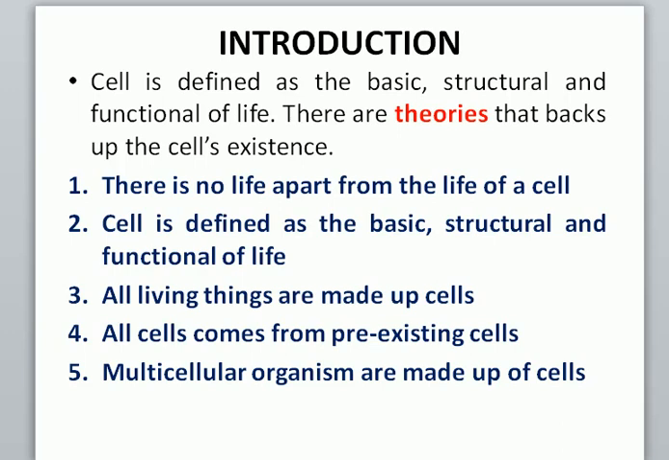Then the last one is that multicellular organisms are made up of cells. And when we say multi, it means 2 or more cells. So that's what we call them, multicellular. That means they have 2 or more cells. That's the basic theory of cells.